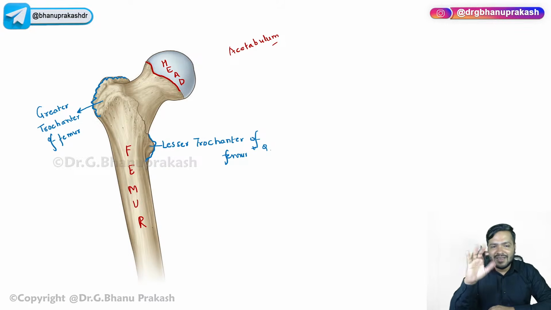So obviously, guys, you should know what is the difference between trochanter and tubercle. Tubercle is actually a very small projection, right? A small rounded projection, whereas when we talk about trochanter, it is a large irregular blunt area, right? It is also for these muscles, tendons and ligaments, but remember guys, it is a large irregular blunt area as compared to the tubercle. So I hope this is clear to each one of you.